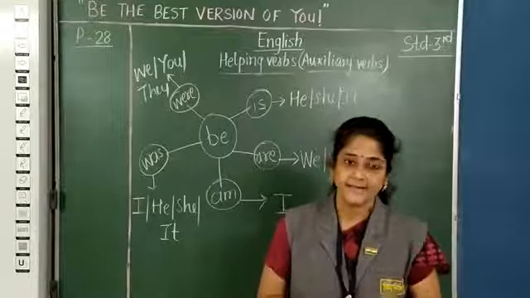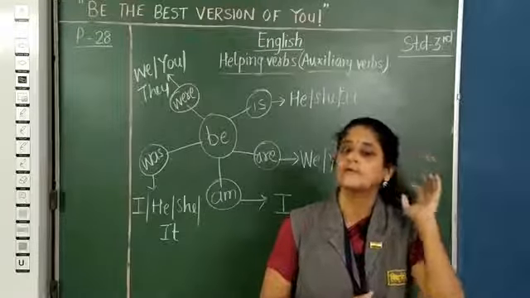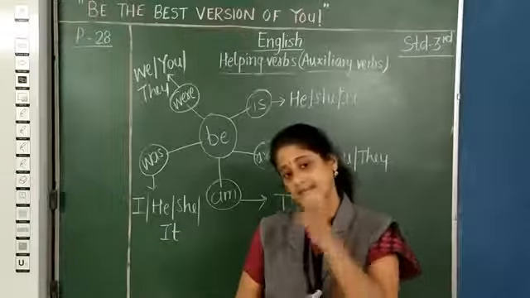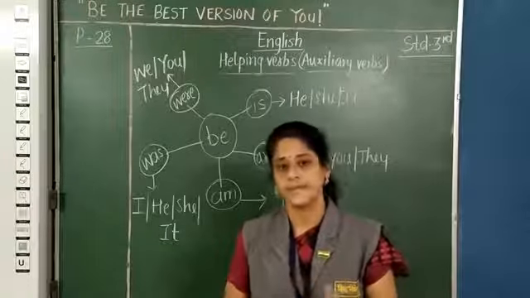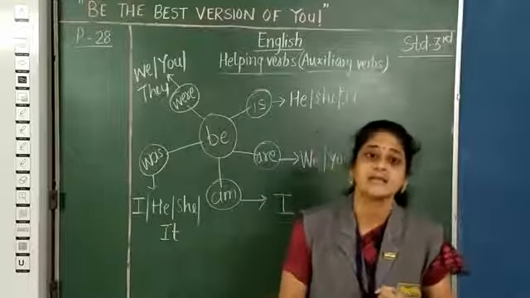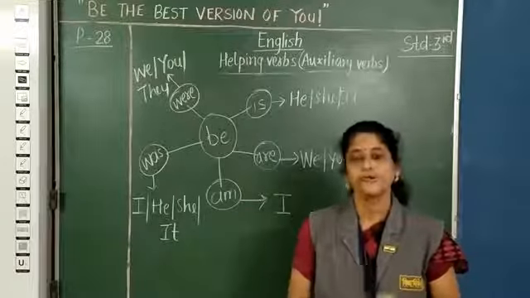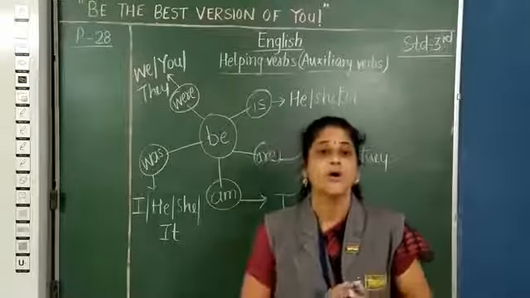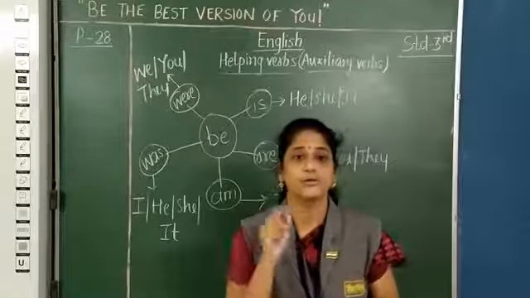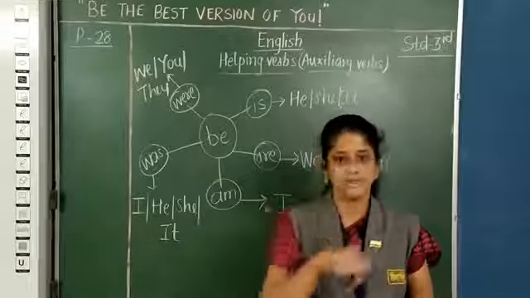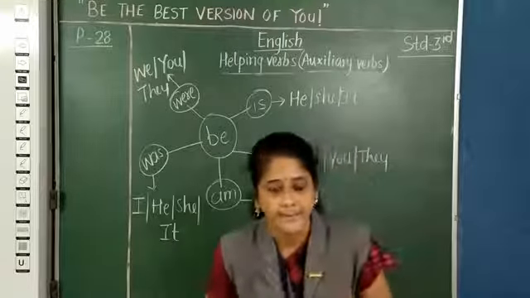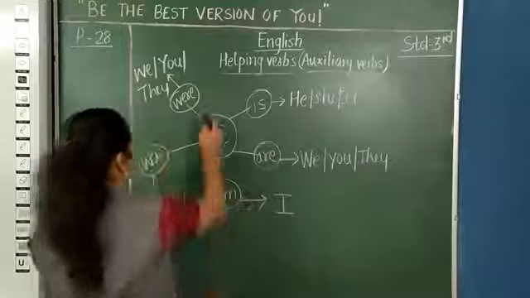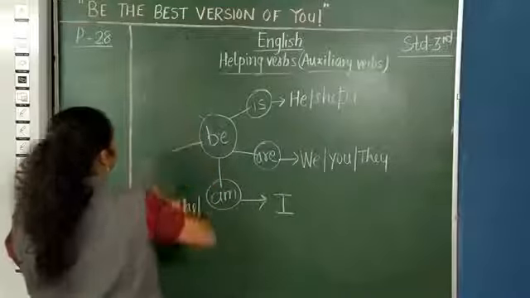Yes, and it acts as a linking verb. Or why do I call it main verb? Because it does the action, or it acts as a main verb there, because the main verb is absent. So it comes as a linking verb if you talk about your family members, or the qualities of someone, or when you want to talk about who you are. Yes, in all these factors they come as your main verb or linking verb. So this is a small revision of what we had learned in the last period.